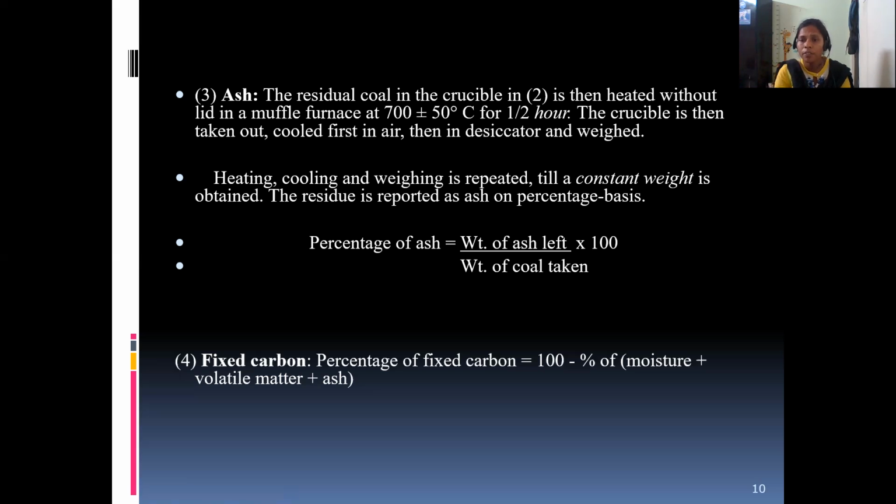For the third step, for finding percentage of ash, you place the silica crucible in the furnace, maintaining the temperature at 700 plus or minus 50 degrees centigrade for half an hour. And finally, fixed carbon, by subtracting the remaining elements from 100. So this is about the proximate analysis.